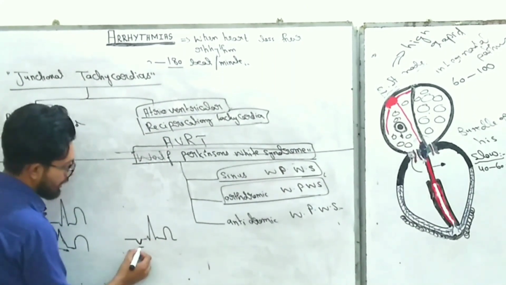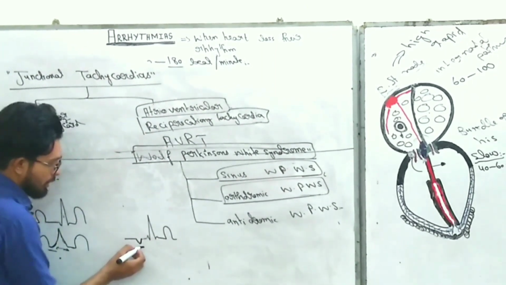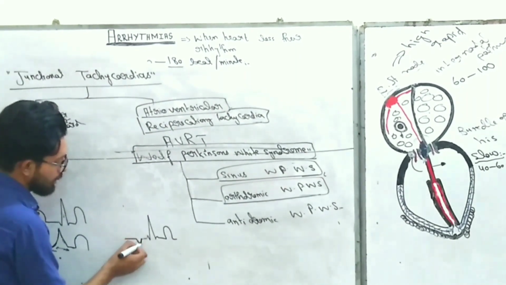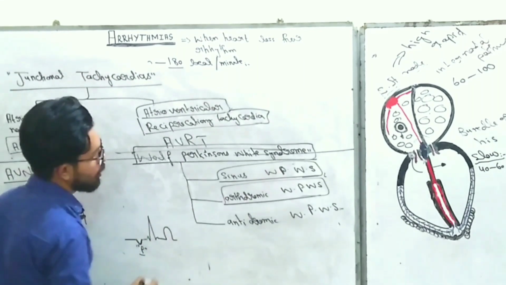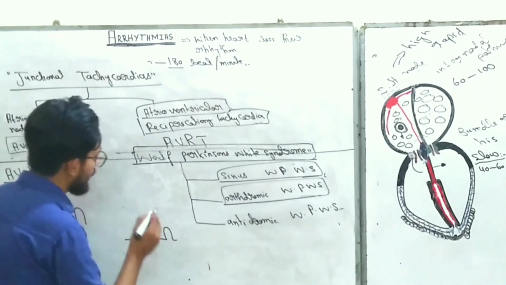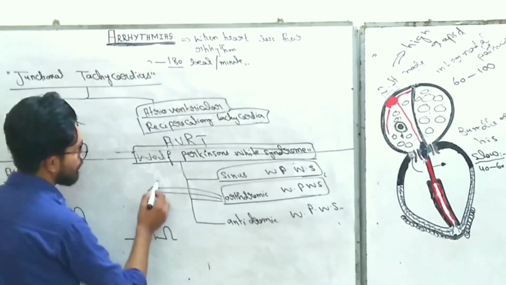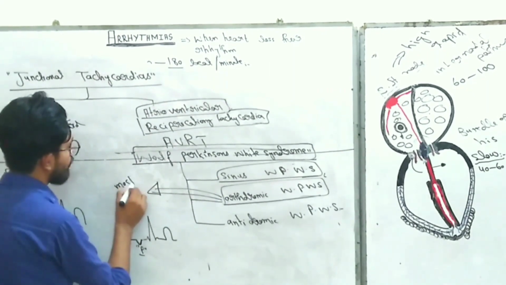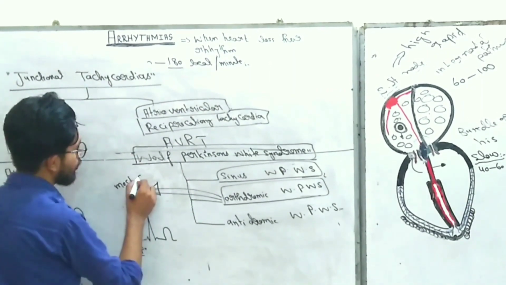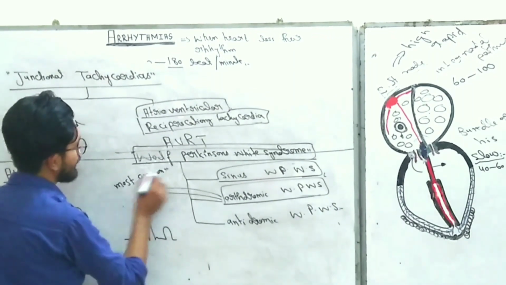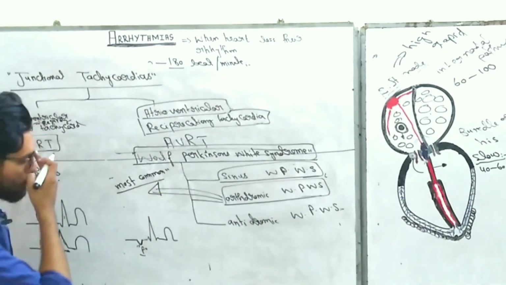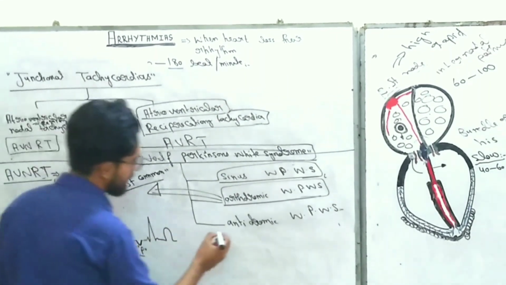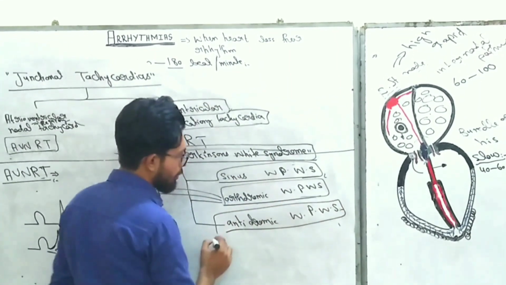So if you find P waves on the lower side, the probable reason is orthodromic Wolff-Parkinson-White syndrome. And again, orthodromic Wolff-Parkinson-White syndrome is the most common form of Wolff-Parkinson-White syndrome. It is the MCQ point, it is the most common form. And the third one is antidromic Wolff-Parkinson-White syndrome.